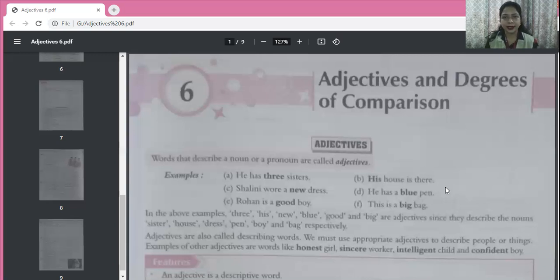Rohan is a good boy. Now boy is the noun. What kind of boy? Good boy. So good is the adjective. This is a big bag. So bag is the noun, the name of a thing. What kind of bag? Big bag. So big is the adjective here. Of course, adjectives are of different kinds. Yes, we are going to learn all about them. Okay. Now, let's see further.